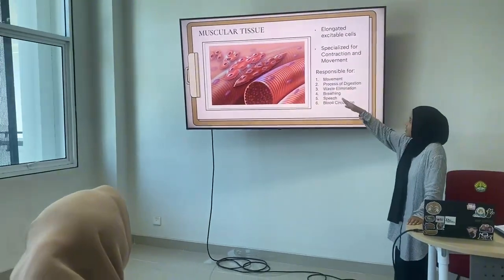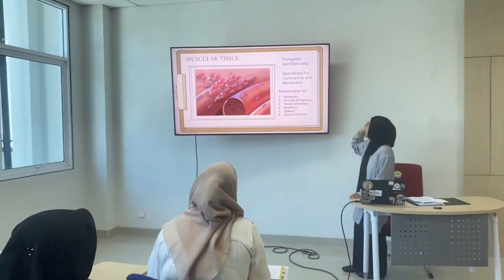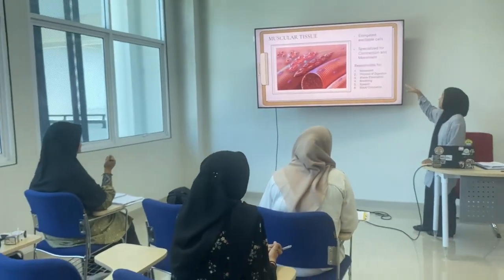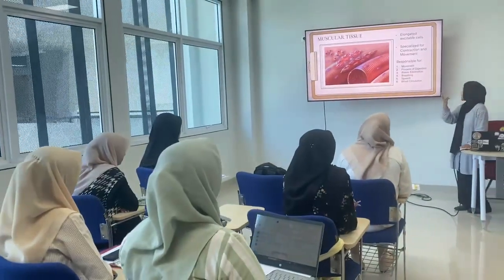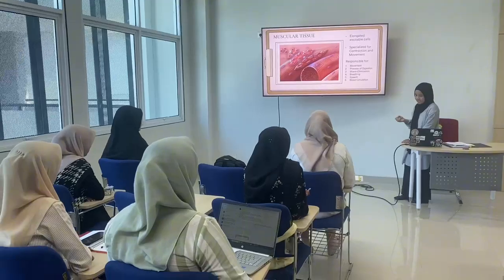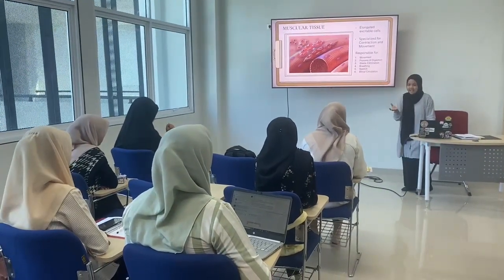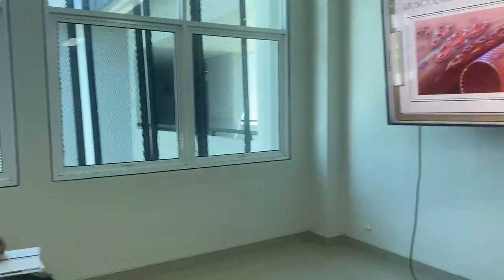And the next, muscular tissue, made of elongated, extensible cells specialized for contraction and movement. They are responsible not only for movement, but also the process of digestion, waste elimination, breathing, speech, and blood circulation. So, how many types of muscular tissue? Yes, Tiara? The types of muscular tissue are skeletal muscle, smooth muscle, and cardiac muscle. Okay, give applause to Tiara.